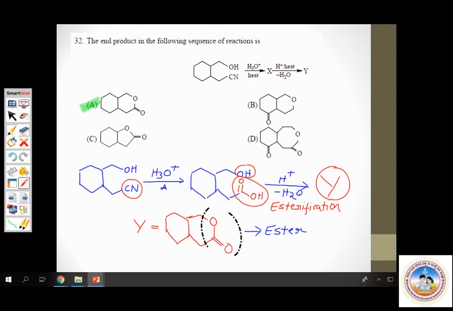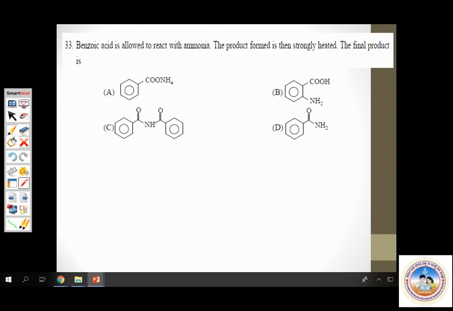Question number 33. Benzoic acid is allowed to react with ammonia and the product formed is strongly heated. The final product is? Let me give you the general reaction.